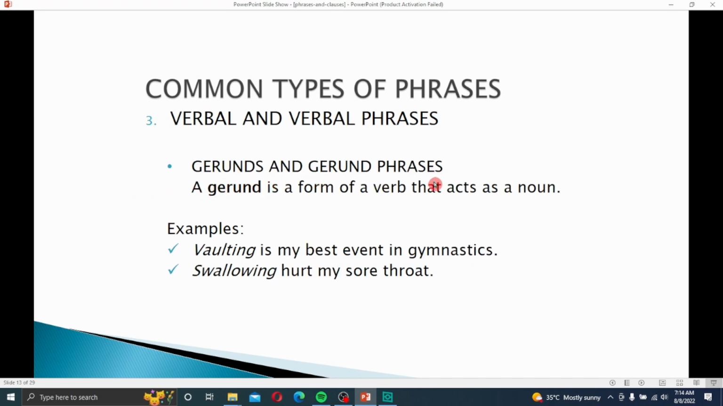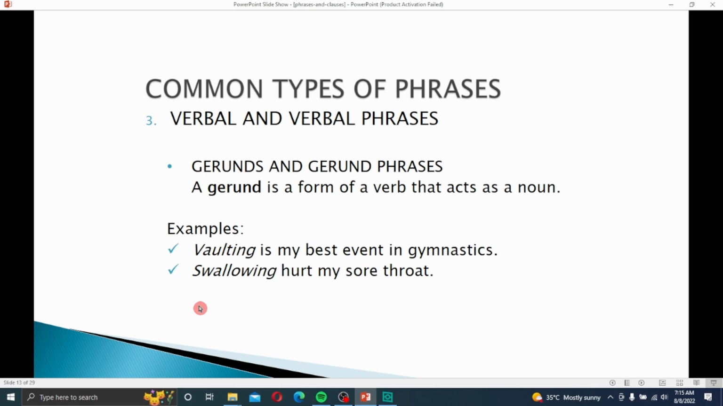Gerund and gerund phrases. A gerund is a form of verb that acts as a noun. So keep this point down: a gerund acts as a noun. Halting is best even in gymnastics. Swallowing hurt my sore throat. So here, halting and swallowing are gerunds.